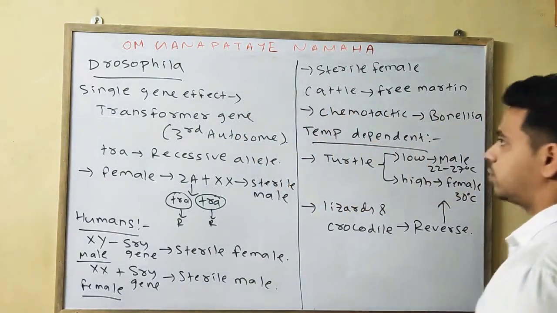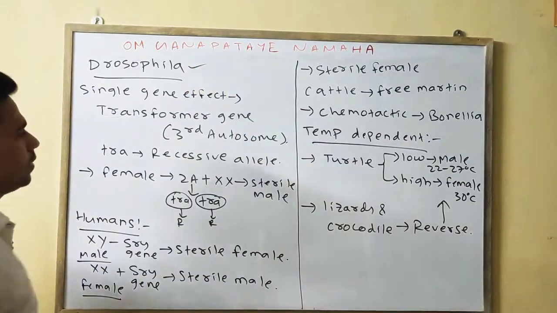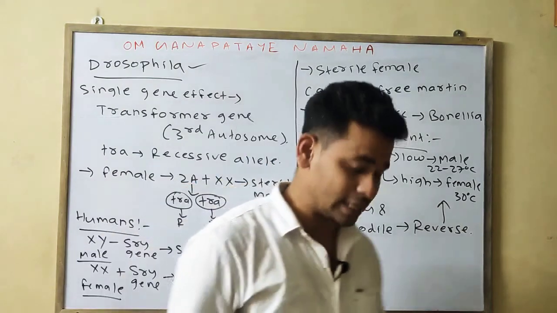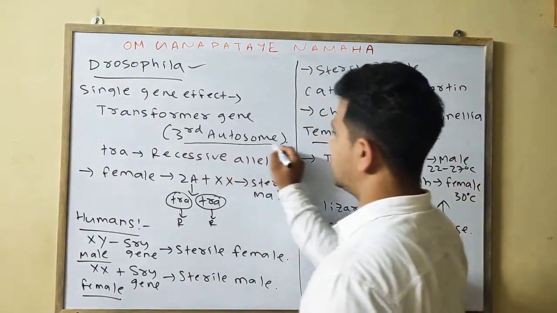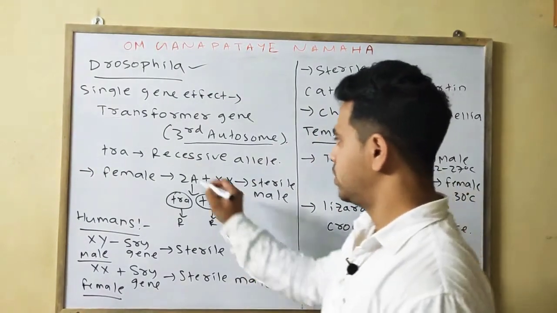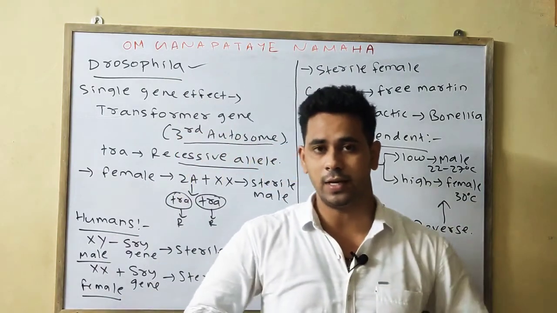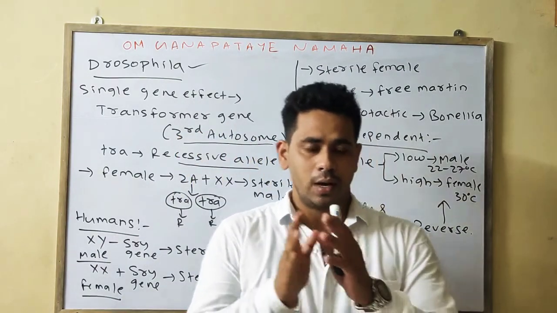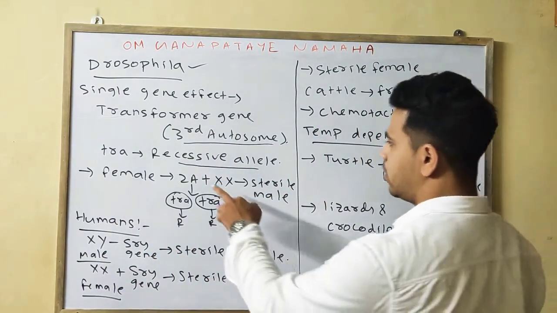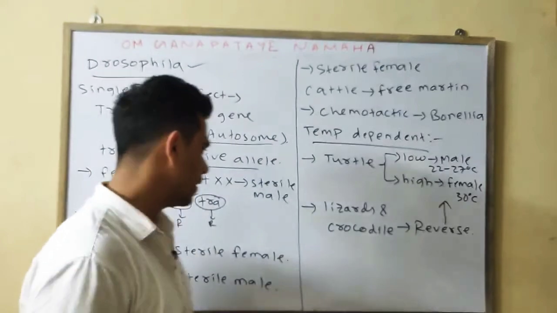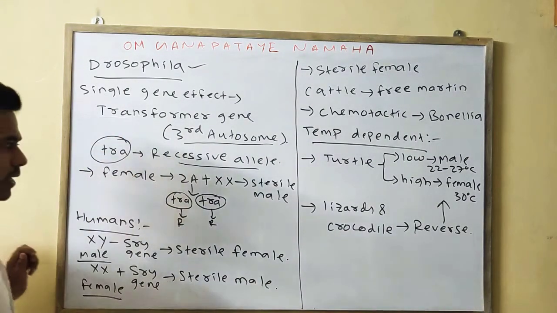Now we will discuss some more points on the objective type. In Drosophila, the single gene which has an effect is the transformer gene, or the TRA gene, which is present on the 3rd autosome. And we know that it is a recessive allele. So as it is a recessive allele, it has no impact in the heterozygous condition. It has an impact only in the homozygous condition.